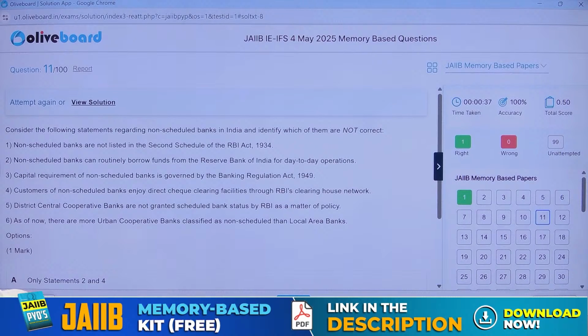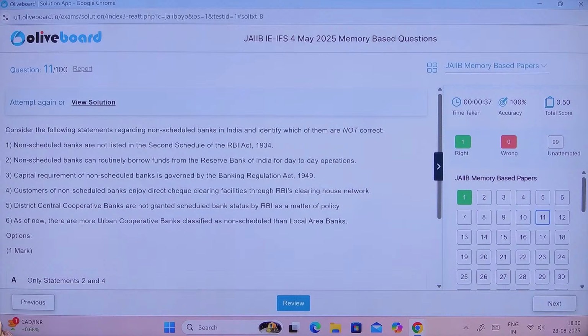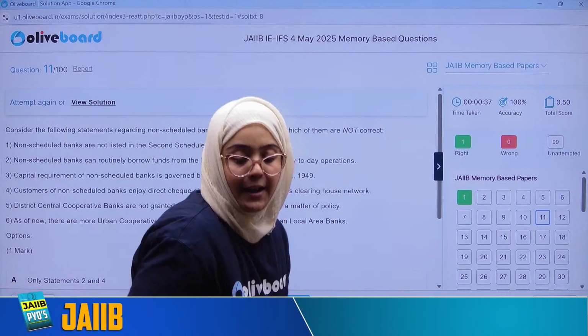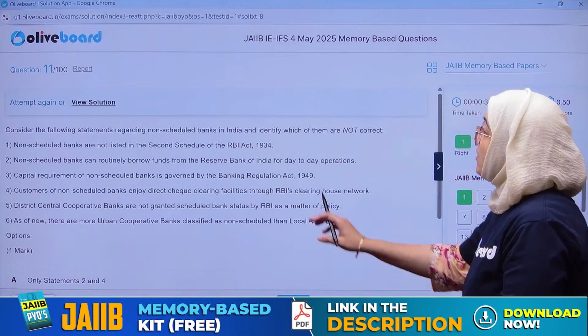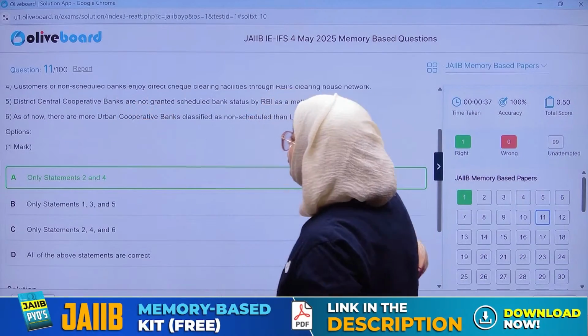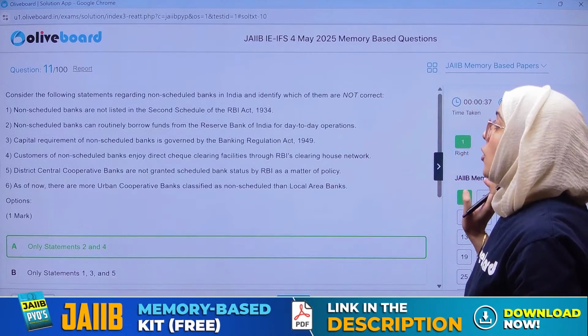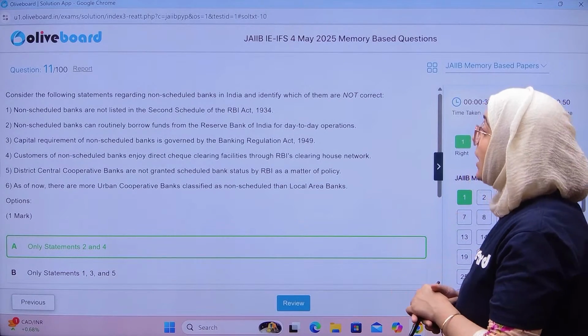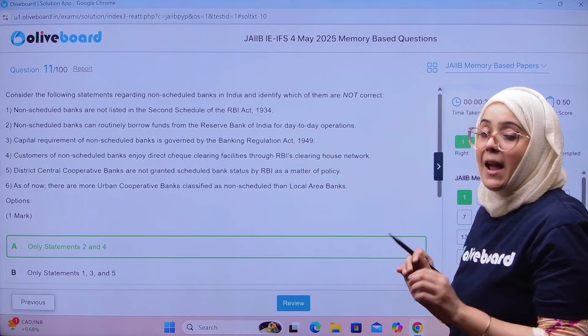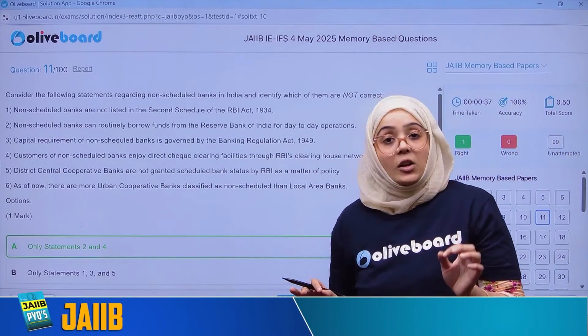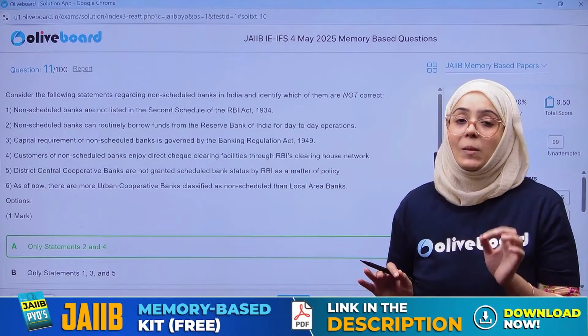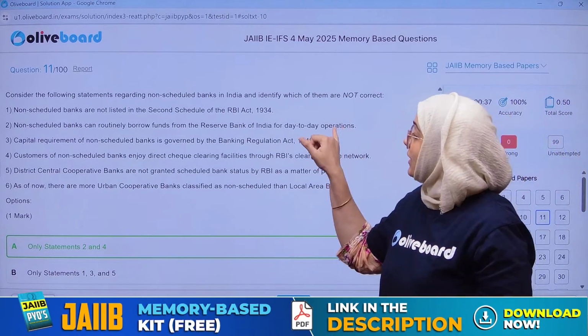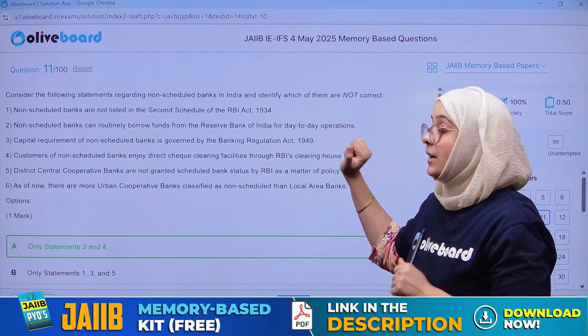So the correct answer is what? Consider the following statements regarding non-scheduled banks in India and identify which of them are not correct. First of all, non-scheduled banks are not listed in the second schedule of the RBI Act 1934. This is a perfectly correct statement. When we are talking about the solution, only the second and fourth statements are wrong. Non-scheduled banks can routinely borrow from RBI? No. Non-scheduled banks are restricted from borrowing for their routine activities from RBI. So this is an incorrect statement. We have to select the incorrect statement.